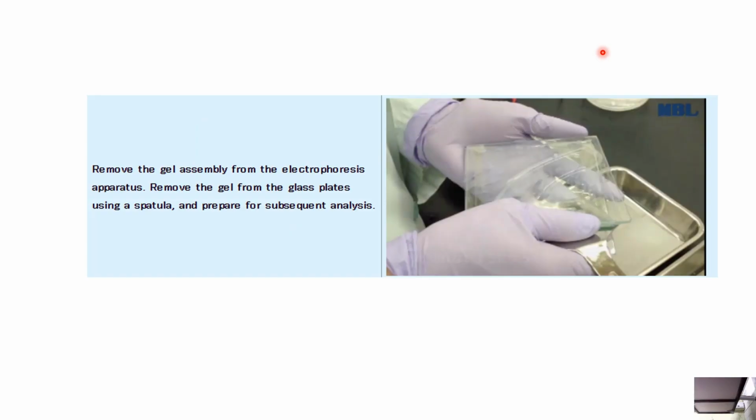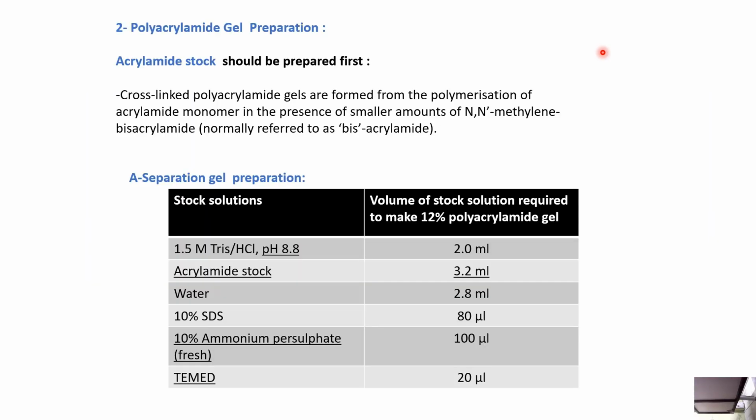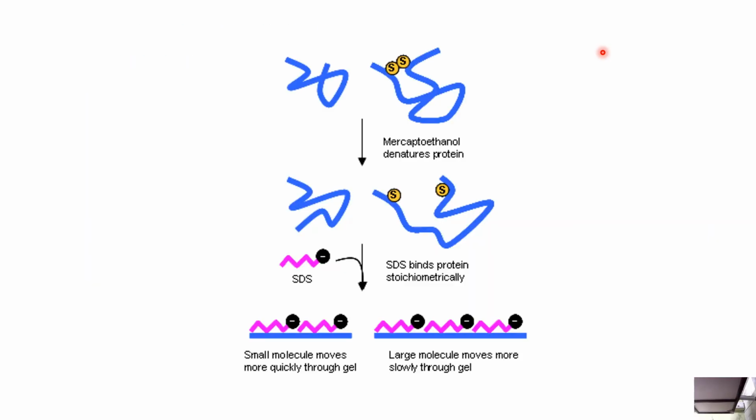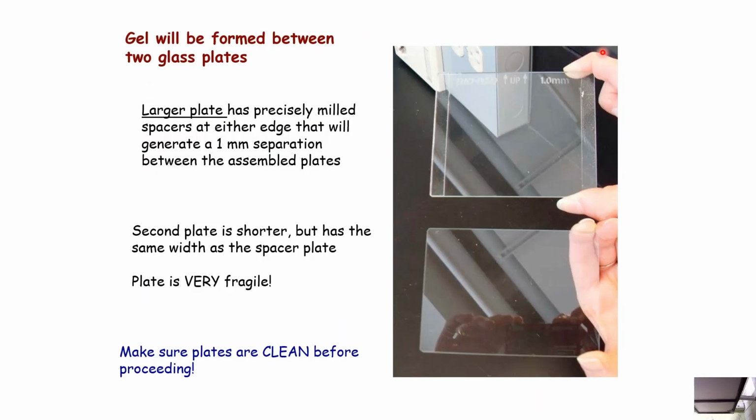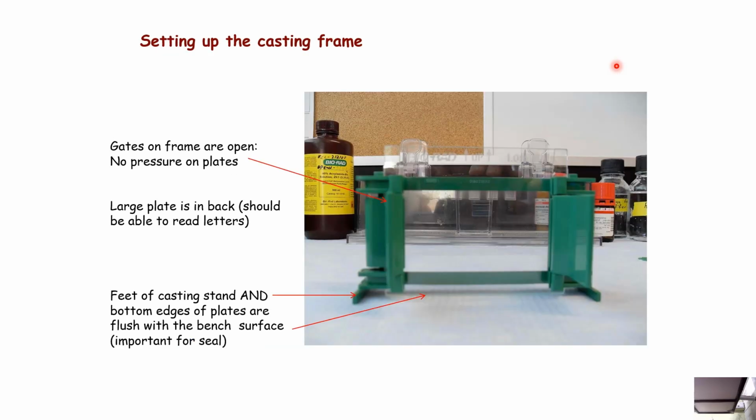After the gel has been run, you remove the gel assembly from the electrophoresis apparatus for subsequent analysis preparation. The spacers at either edge will generate a 1 millimeter separation between the assembled plates. The second plate is shorter but has the same width as the spacer plate. This is a casting frame.